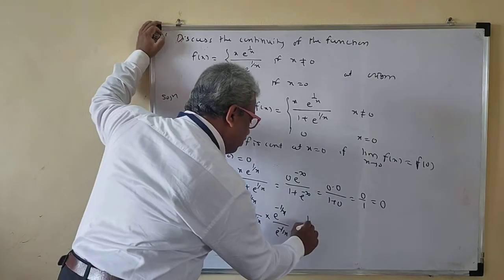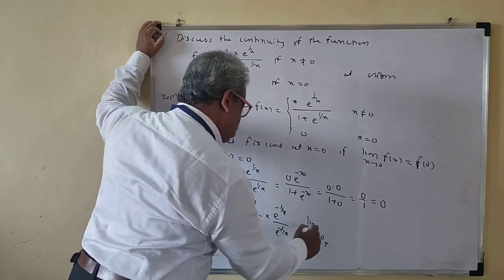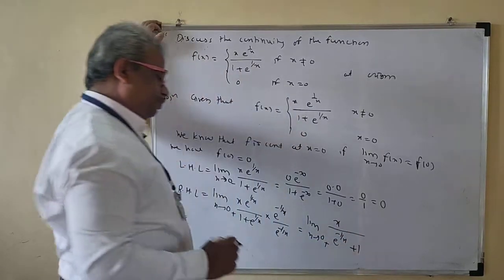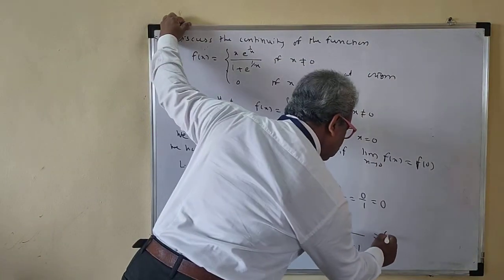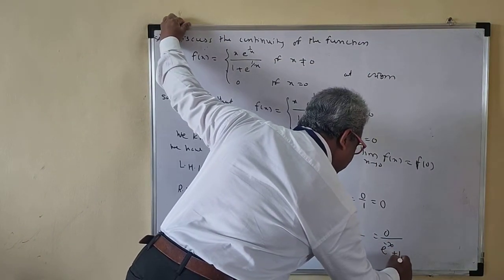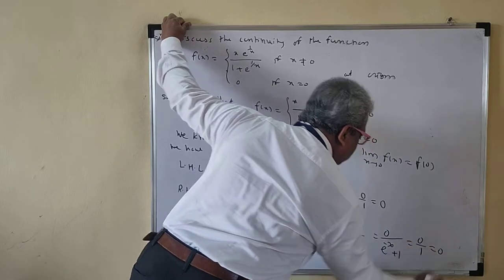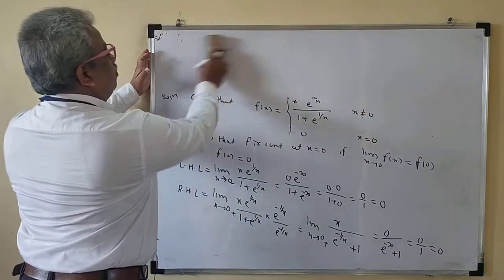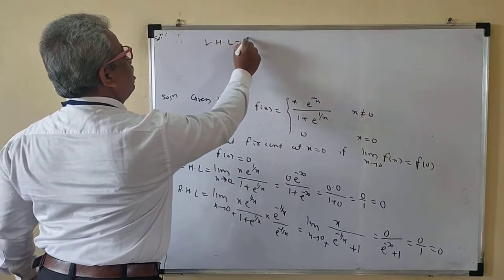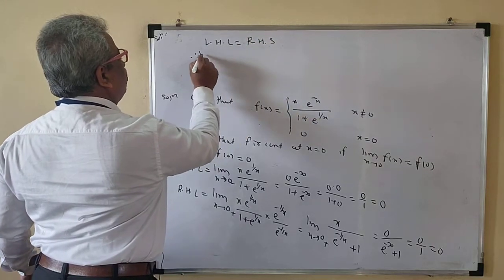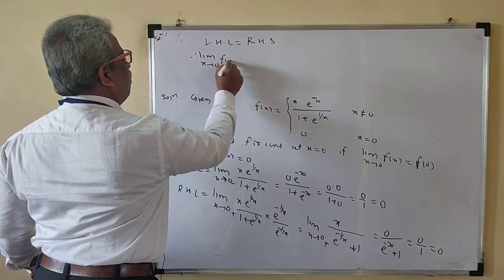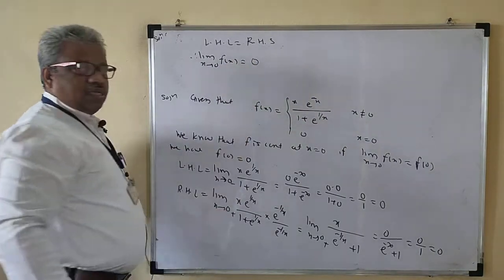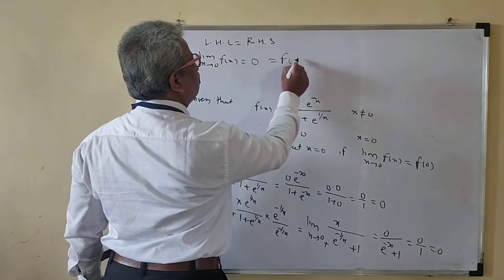So this will be the limit x tends to 0 plus of x upon e raised to minus 1 by x plus 1. Now this is 0 upon e raised to minus infinity plus 1, which is 0 upon 1, that is 0. So the left hand limit is equal to the right hand limit. Therefore the limit x tends to 0 of f of x exists and it is equal to 0. The common value we have to take is 0, and this is the same as f of 0 also.